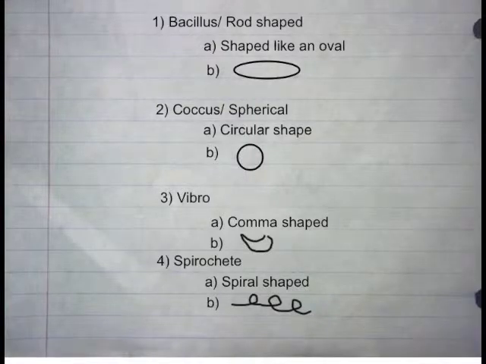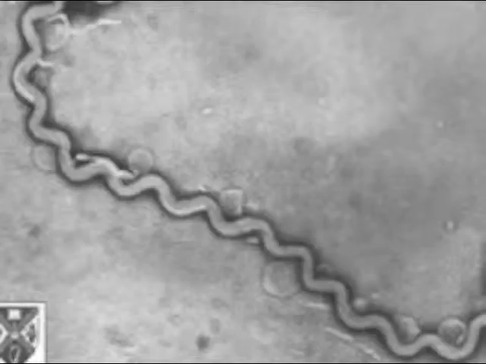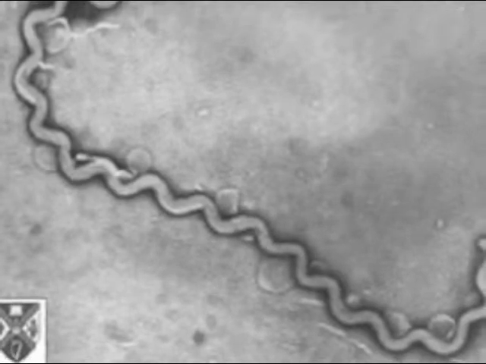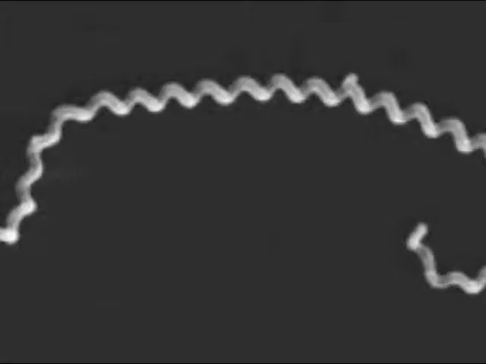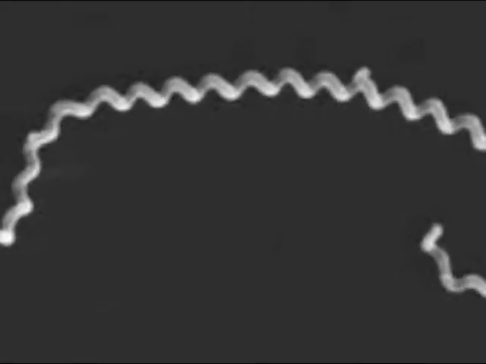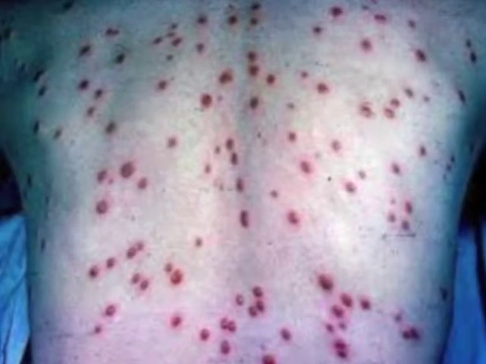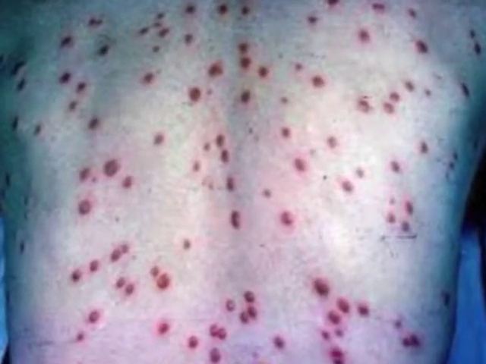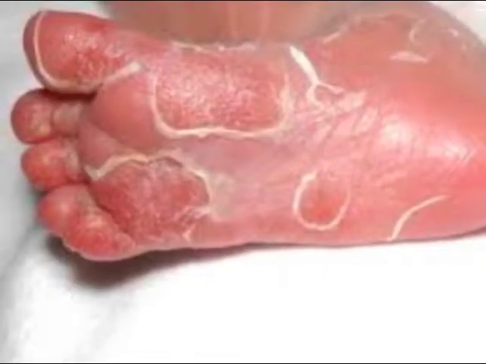Spirochete, spiral-shaped. Spirochetes have a unique squiggly shape, where one cell can be incredibly long, yet incredibly narrow and corkscrewed. A famous example of a spirochete is the one that causes syphilis, an STD that is characterized by swelling, rashes, sores, and eventually insanity.